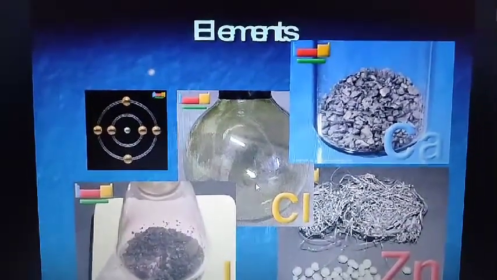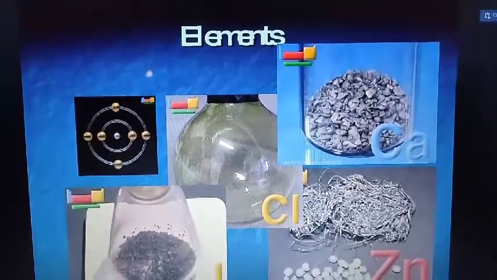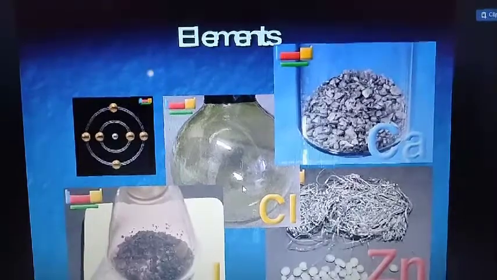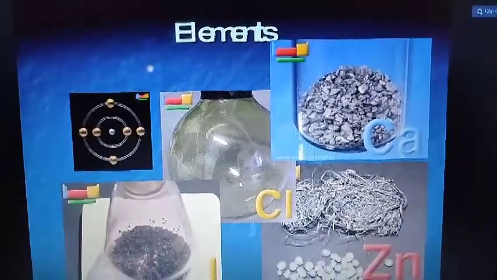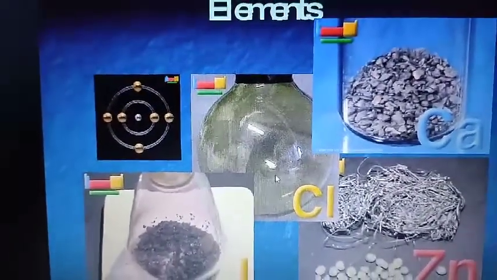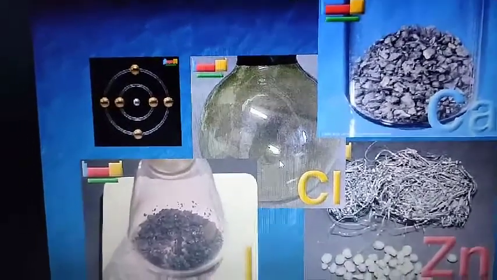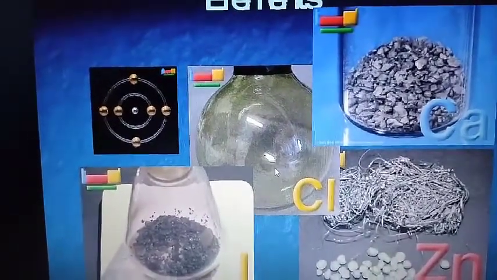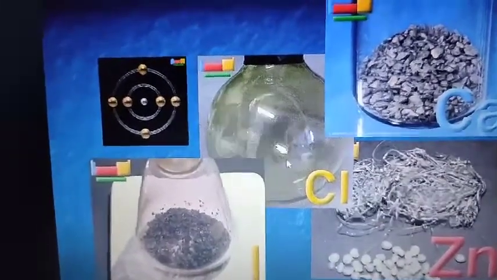On the basis of chemical and physical properties, the elements are further classified into metals, non-metals and metalloids. Metals, non-metals and metalloids you have studied in standard 7. Metal means what? A metal has 1, 2, 3 electrons in its valence shell. A non-metal has 5, 6, 7 or 8 electrons in its valence shell.